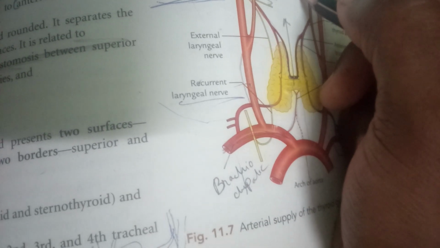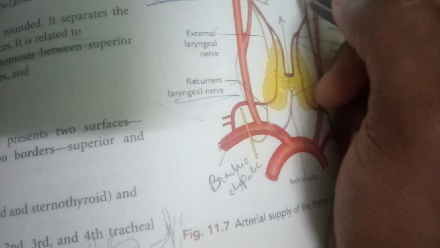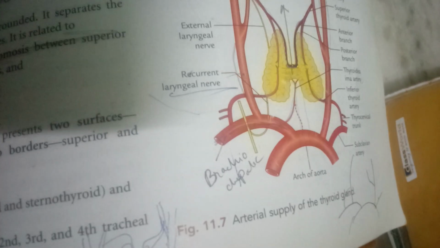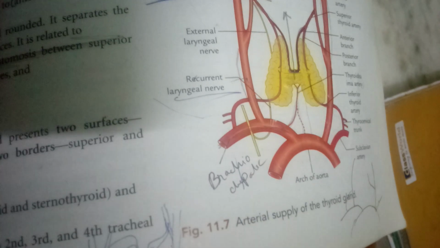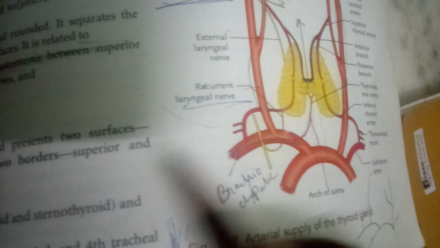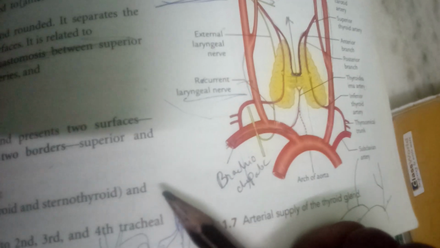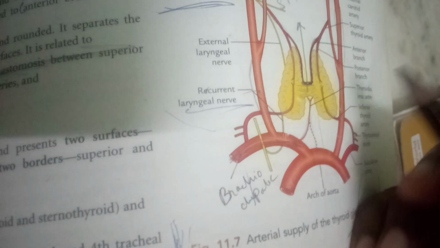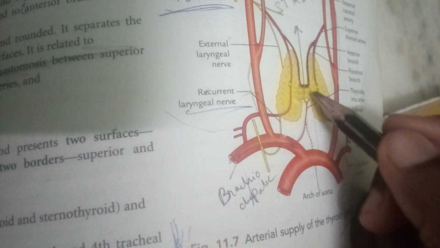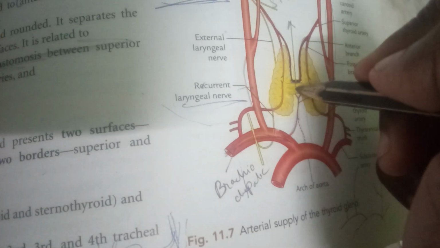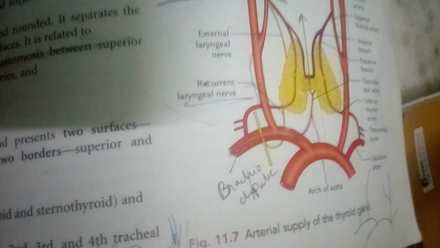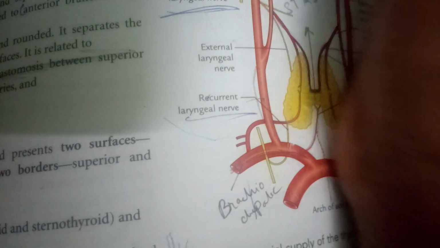These strap muscles extend from the sternum to the face, and they form strap-like structures, so they are called strap muscles. There are approximately 4 of them, covering the structures of the neck and protecting them. Okay, next, the anterior jugular vein is also a relation of the anterior surface, and the posterior surface is related to the 2nd, 3rd, 4th tracheal rings. That's it. Okay, next is arterial supply.